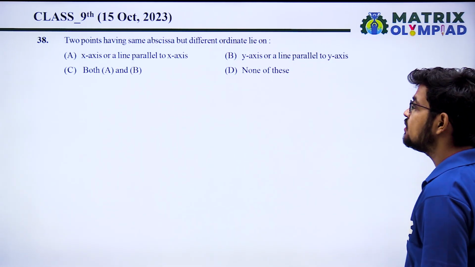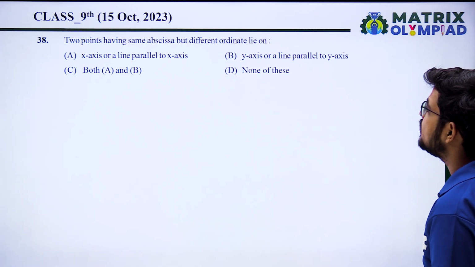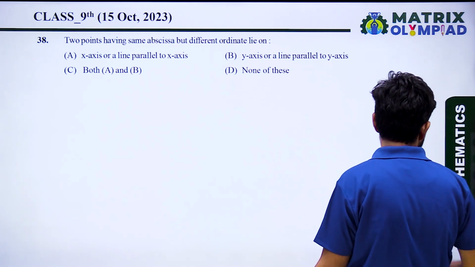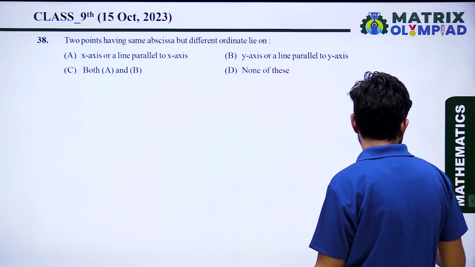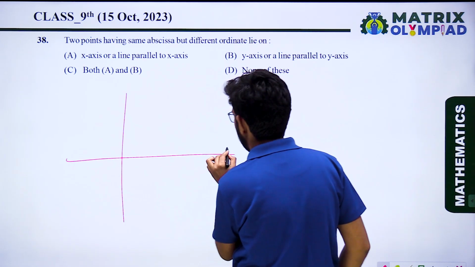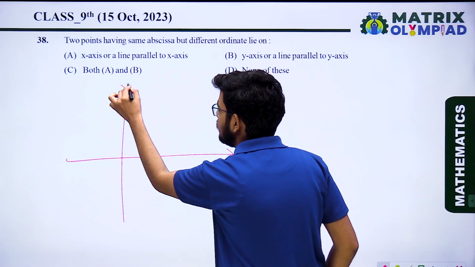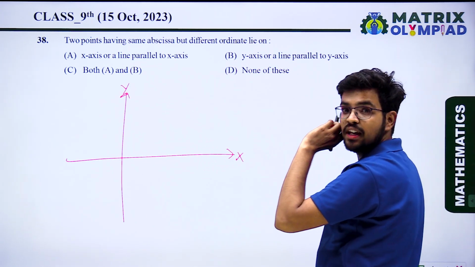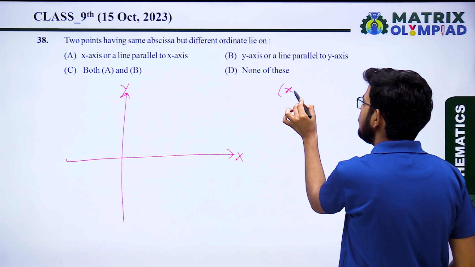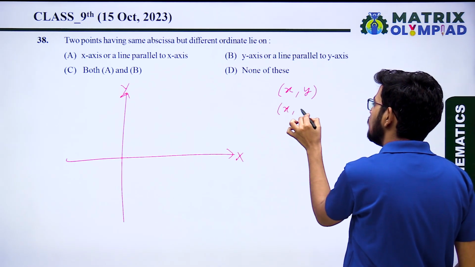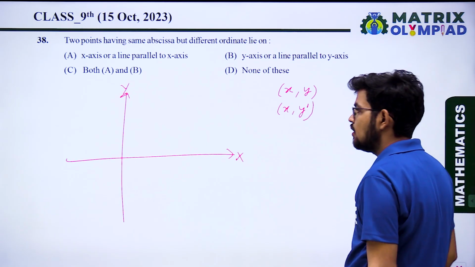Okay, next question. Two points having the same abscissa but different ordinates in the Cartesian plane. Just assume two points. Having the same abscissa means (x, y1) and (x, y2).